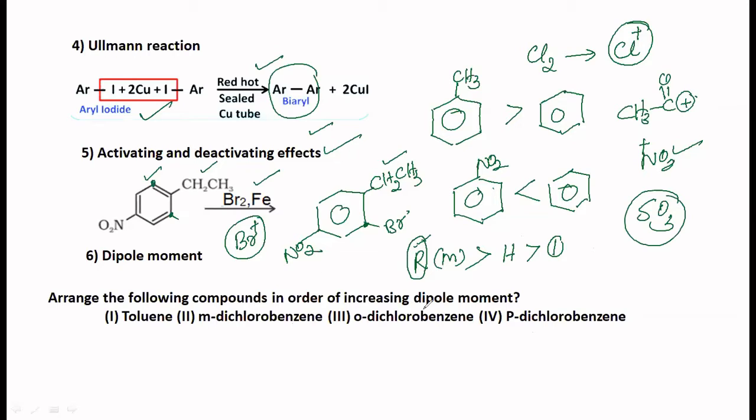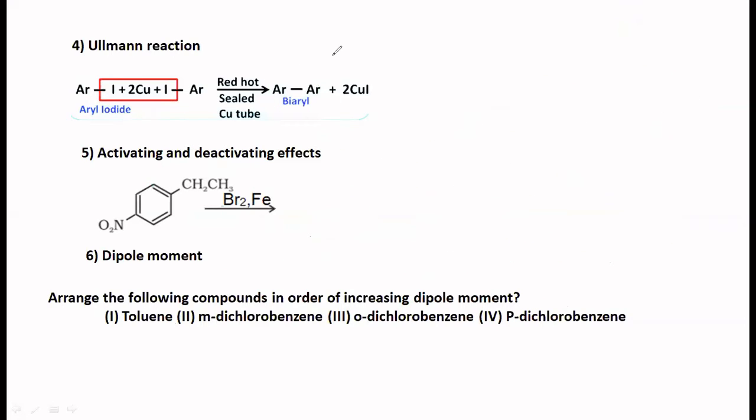Then supposing this question. Dipole moments, I told you in the first session itself, when I took the previous one, that is haloalkanes. I told you how the CF bond or CX bond is going to affect the dipole moment. Now in this case, supposing you want to arrange toluene, chlorobenzene, orthodichlorobenzene, metadichlorobenzene, paradichlorobenzene in the increasing or decreasing order of their dipole moment, how would you do that? That is a question. For that, what are you supposed to do?